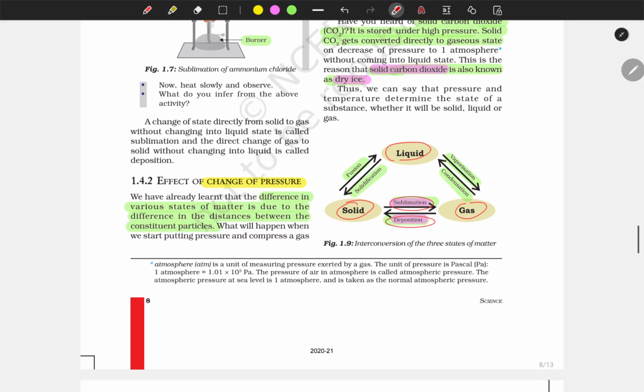Now let's discuss these changes. Solid to liquid is fusion, liquid to gas is vaporization, gas to solid is deposition, and liquid to solid is solidification. It's simple. Gas to liquid is condensation, and solid to gas is sublimation. For solid to gas, camphor is one example, and dry ice is another example, which convert directly from solid to gas.